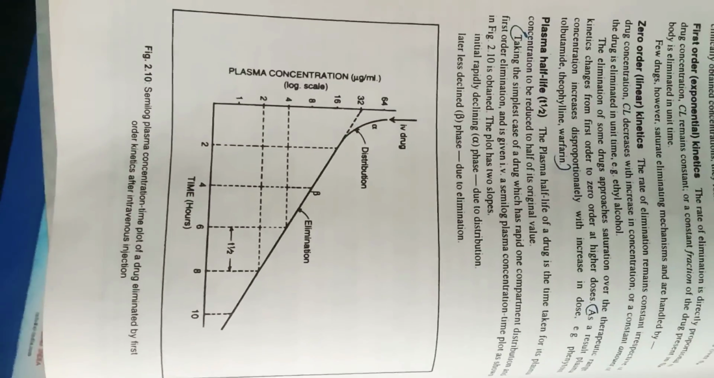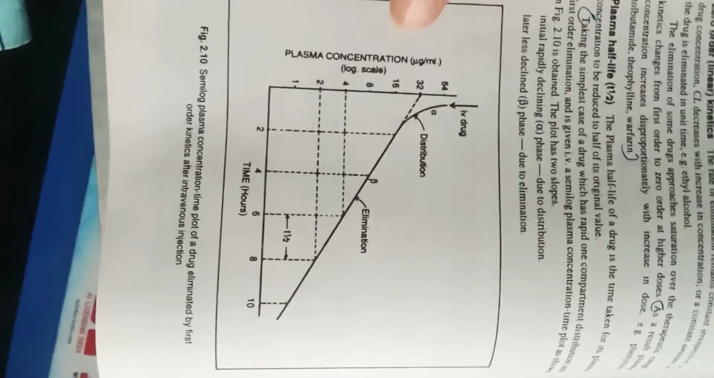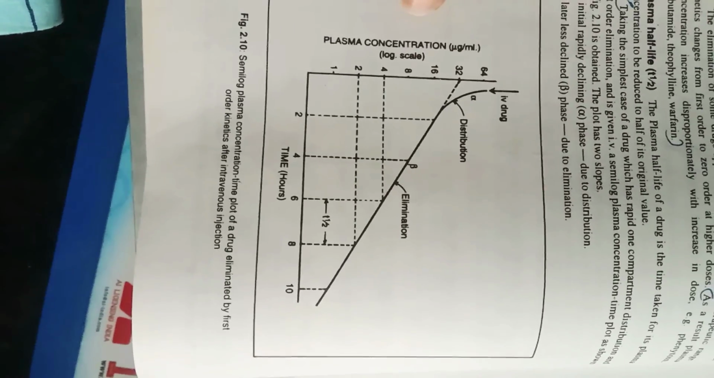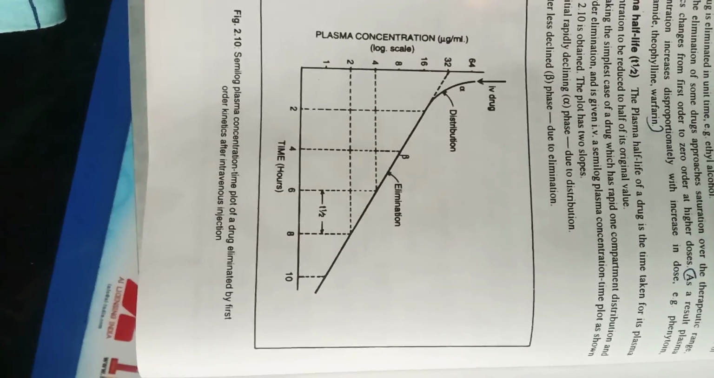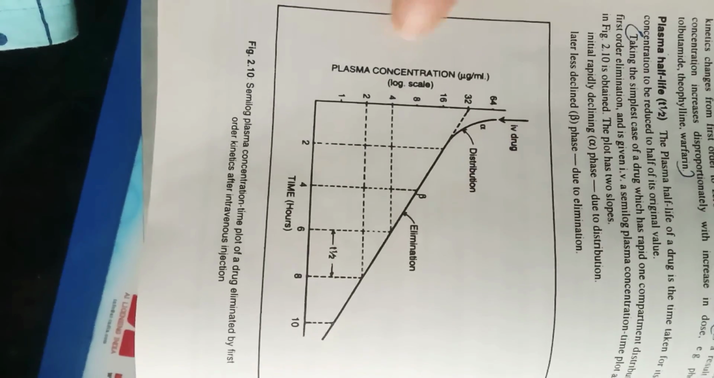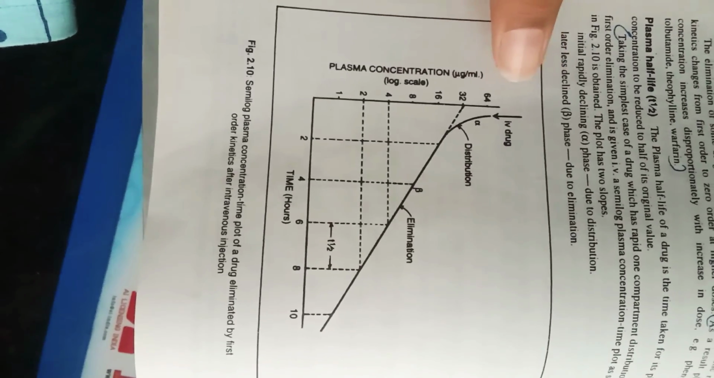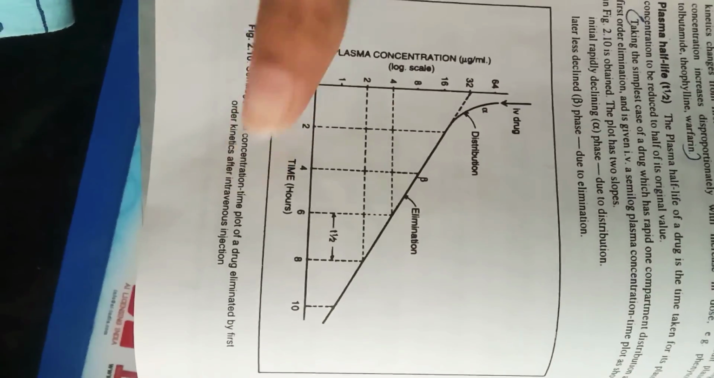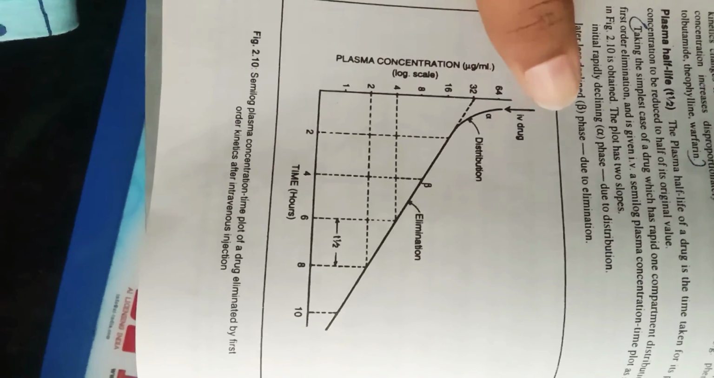So this is the graph we need to check out here. The semi-log plasma concentration time plot of a drug eliminated by first order kinetics after intravenous injection. So this is how it looks. This is the plasma concentration on this log scale, and this is the time in hours. And here you can see the IV drug.